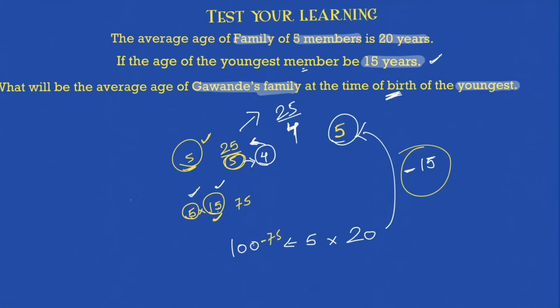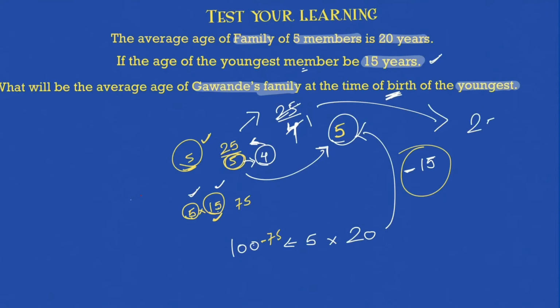So 15 years back, 20 minus 15, the average age of all the members has to be 5, correct? It is not 5, it is equal to 25 divided by 4 and not 25 divided by 5. If you divide by 5, that's why we get the answer as 5, which is not the case, because the youngest member is just born. So there are together only 4 members in the family. So 25 divided by 4 is your answer.